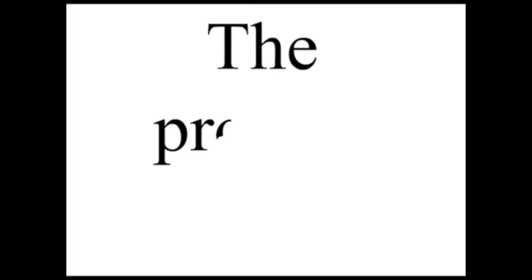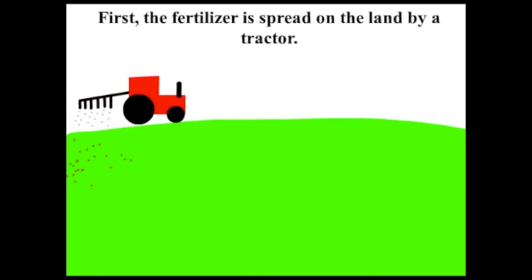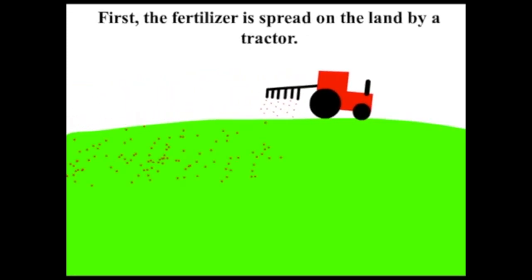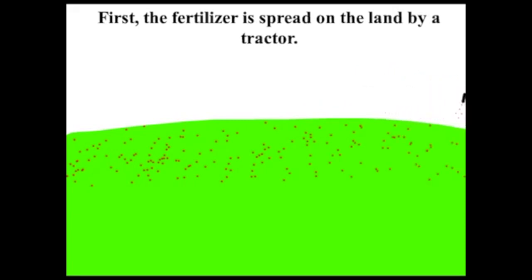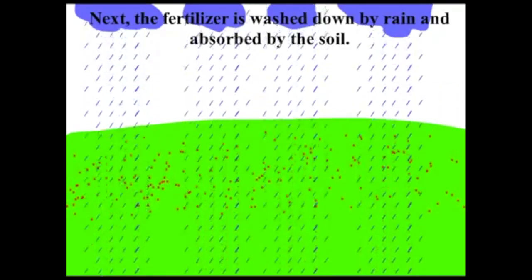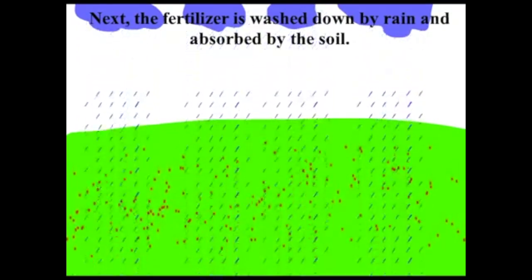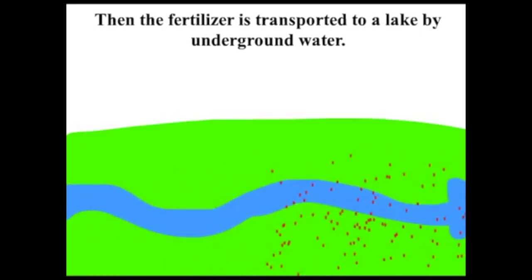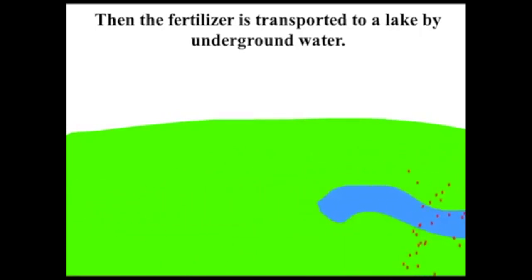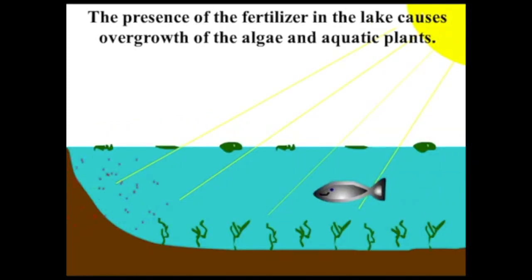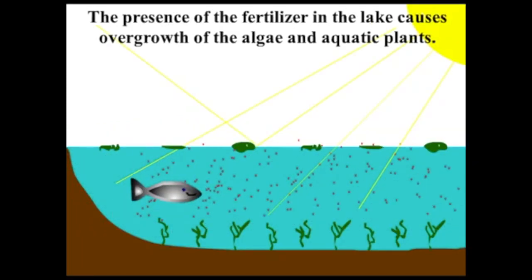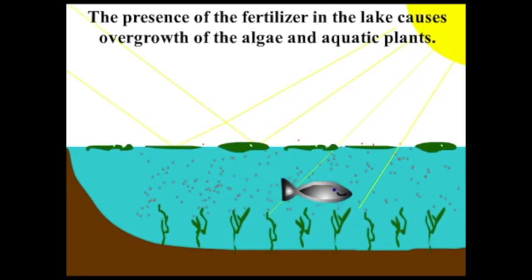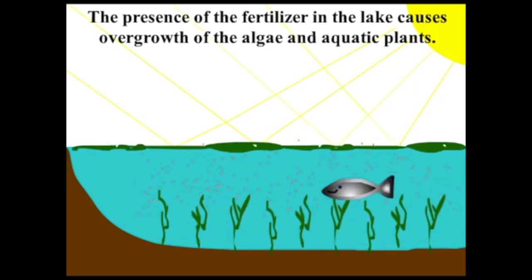This animation shows the process of eutrophication and how the nitrates and phosphates end up in the water and what effect they have on the water once they get there. Fertilizer is rich in nitrates and phosphates as these help the plants to grow, and this fertilizer can be washed away by rainfall, and they can be transported to a lake or an isolated body of water.